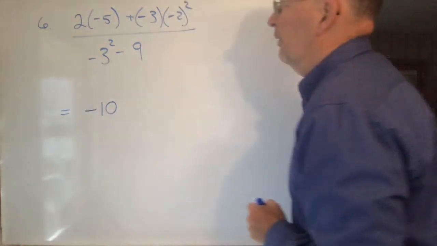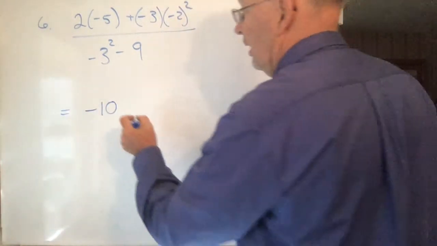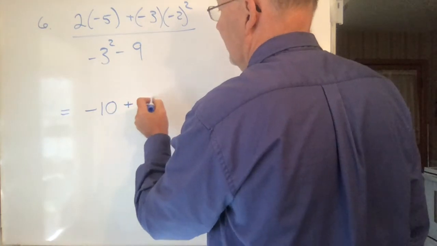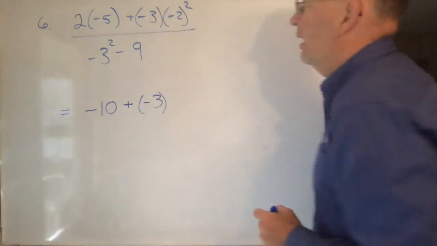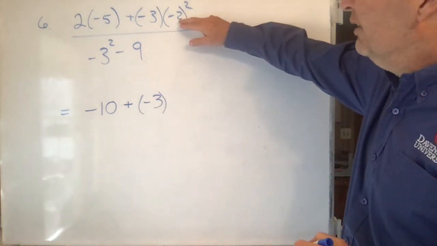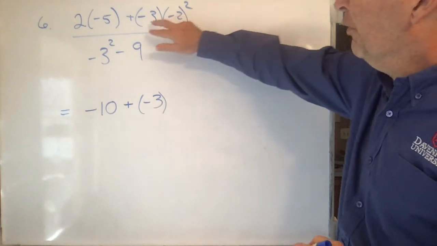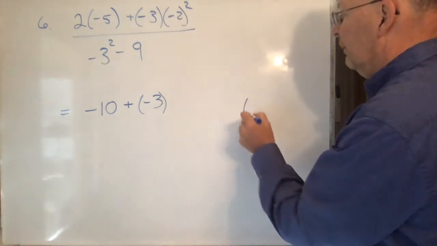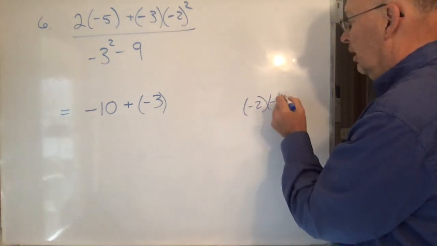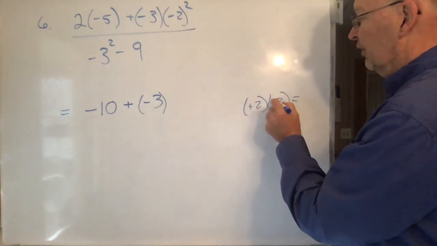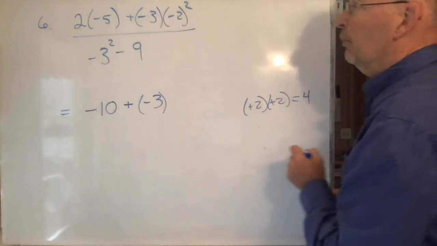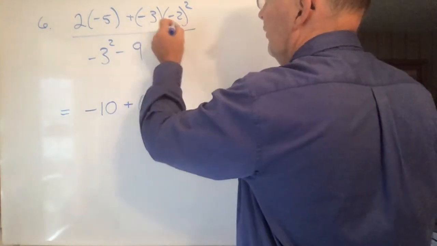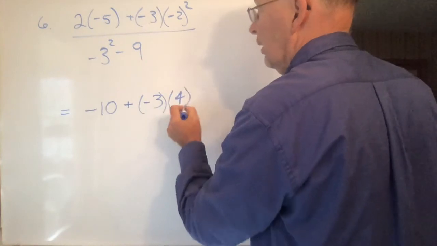So I can handle that right there. Now I'm going to go plus -3, and I need to first simplify this before I multiply it by -3. So -2 squared is -2 times -2. The negatives cancel, and I just end up with 4. So this is going to be -3 times 4.